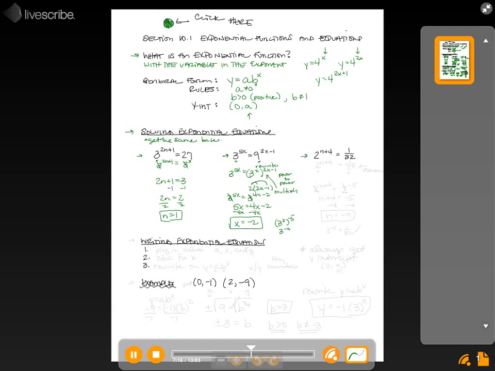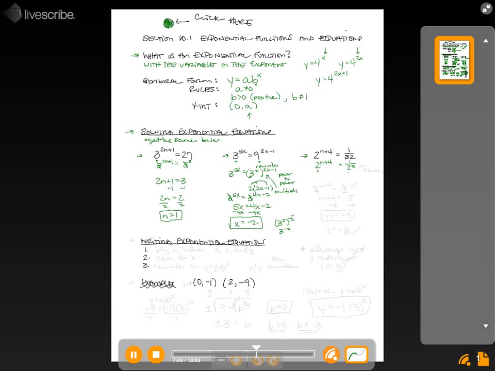Last example here. This one's got a fraction. This is the one most people don't like. We have 2 to the n plus 4 equals 1 over 32. Now we want the same base on both sides. And here's the catch. That 1 over 32, we're going to leave as a fraction for the time being, but we can rewrite 32 as 2 to the 5th. So right now we have 2 to the n plus 4 equals 1 over 2 to the 5th.